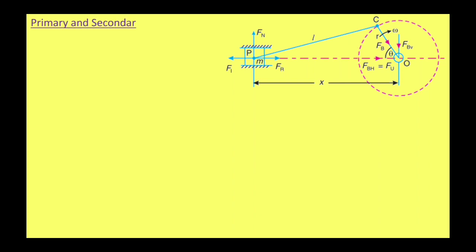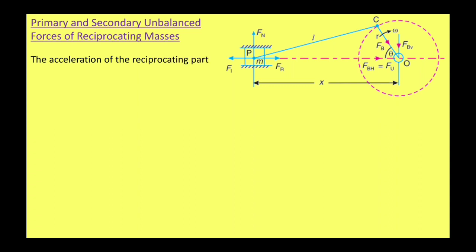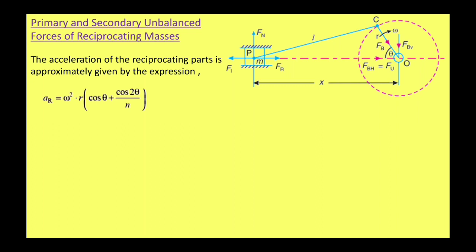There are primary and secondary unbalanced forces of reciprocating masses. We are going to see these forces. The acceleration of the reciprocating part is approximately given by the expression AR equals R omega square in bracket cos theta plus cos 2 theta by n, which we have seen in theory of machines.